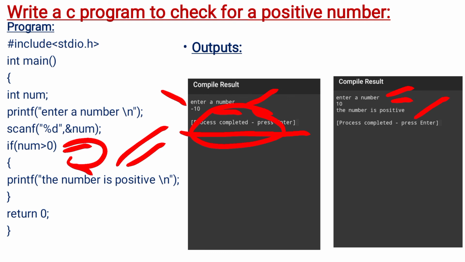Next time we entered 10, a positive number, greater than 0, that's why the output is "The number is positive". So this is the working nature of the if condition, and these are the outputs for this program.